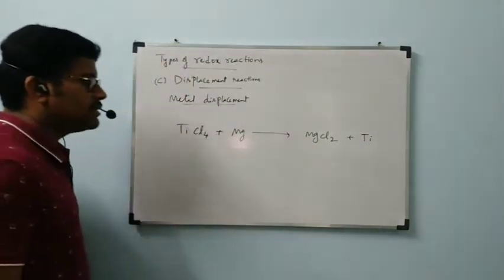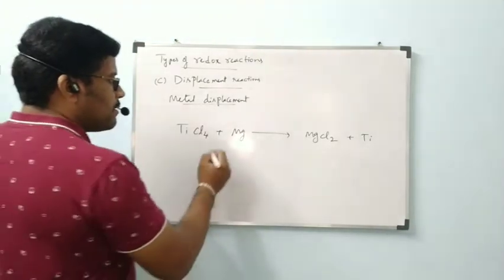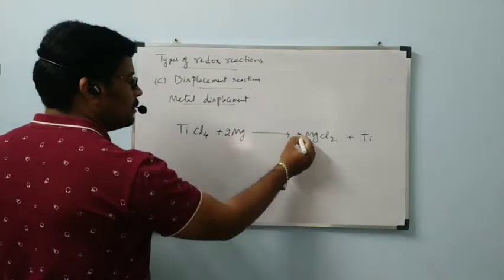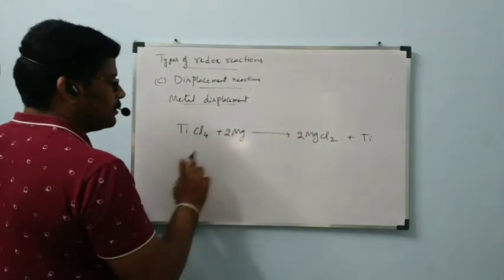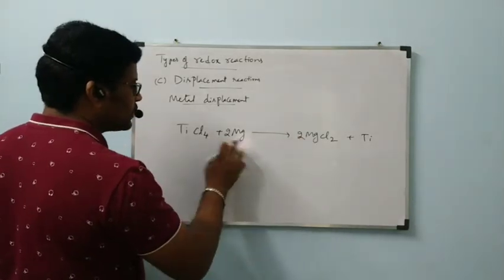The reaction is not balanced. We need to balance the reaction: TiCl4 plus 2Mg gives 2MgCl2 plus Ti. Chlorine 4 produces 4, 2 magnesium, titanium.